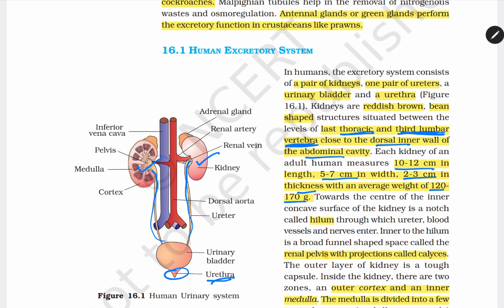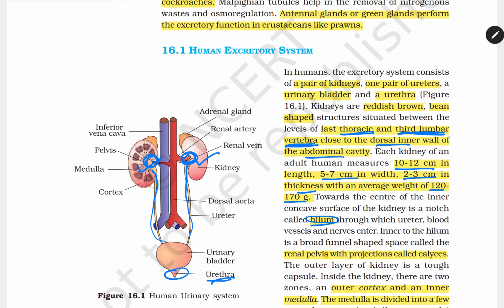Next, towards the center of the inner concave surface of the kidney is a notch called hilum. This portion is called hilum, through which ureter, blood vessels and nerves enter.